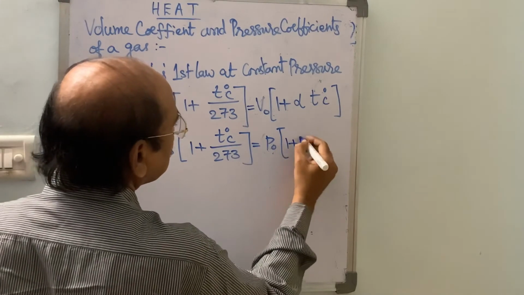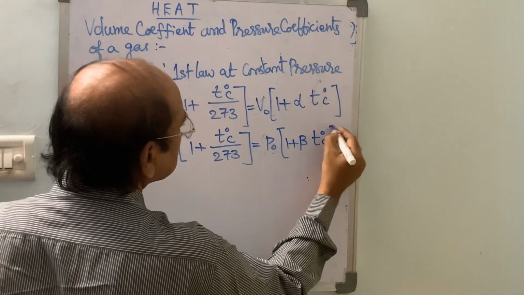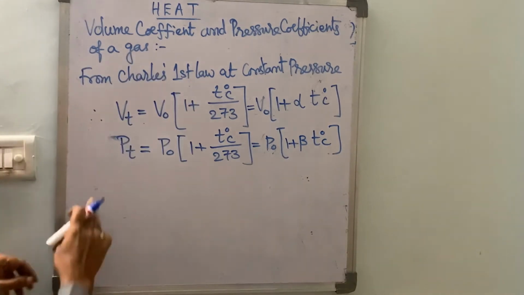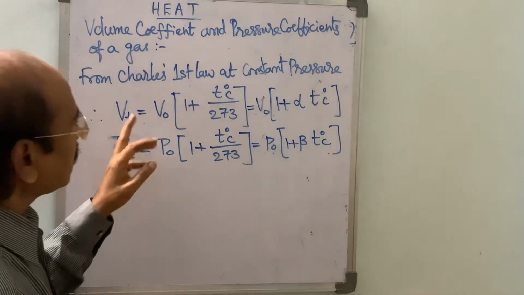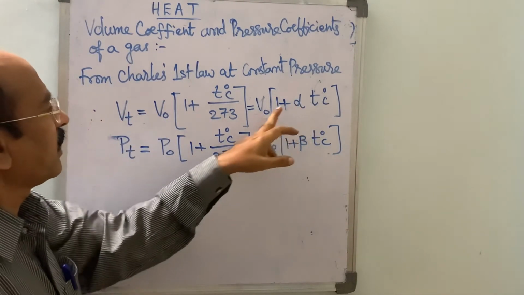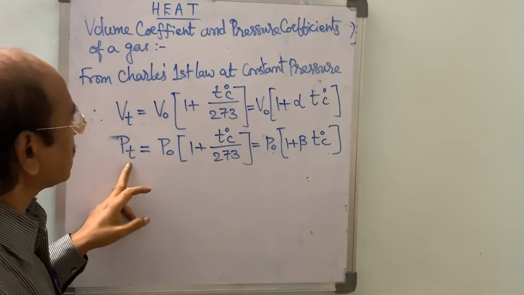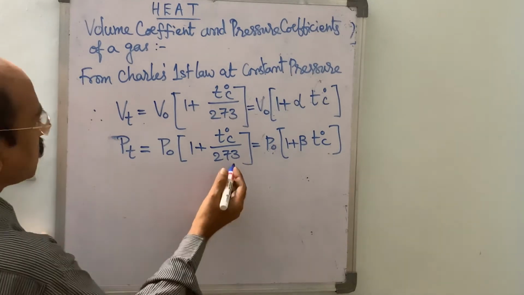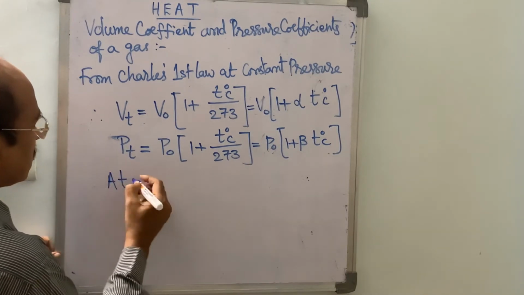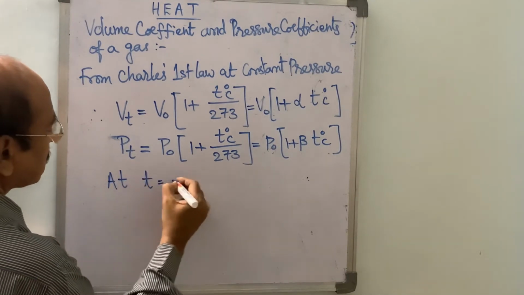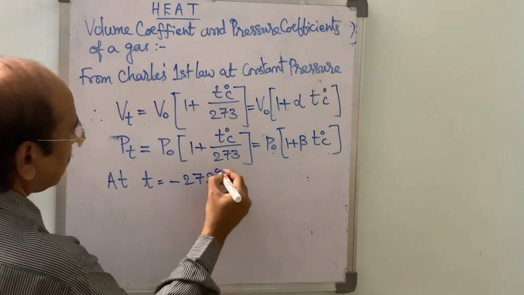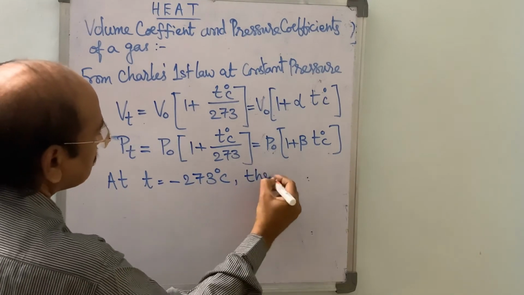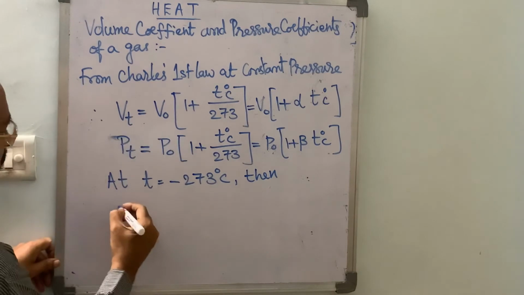Therefore, beta into t degrees centigrade. So when we increase the temperature, the volume or pressure increases from these equations. If we decrease the temperature to minus 273 degrees centigrade, then the pressure and volume become 0.